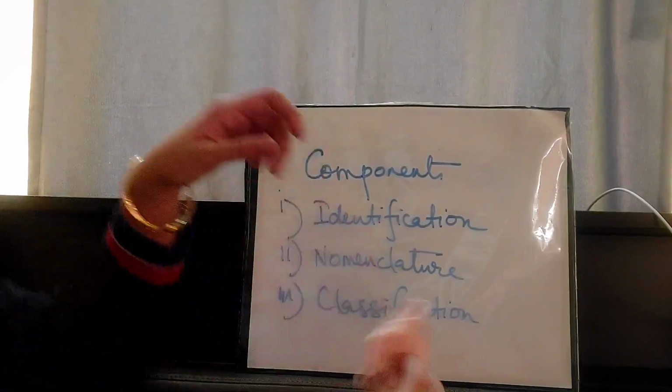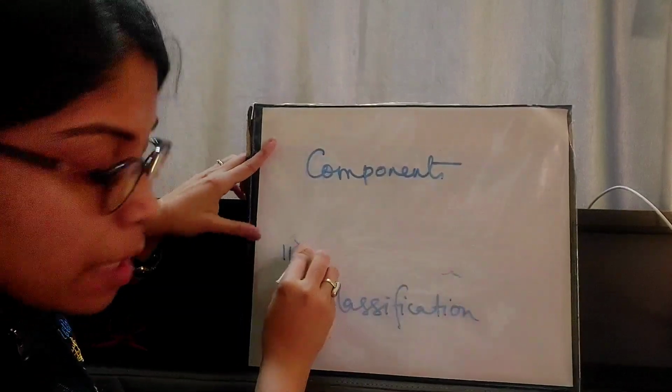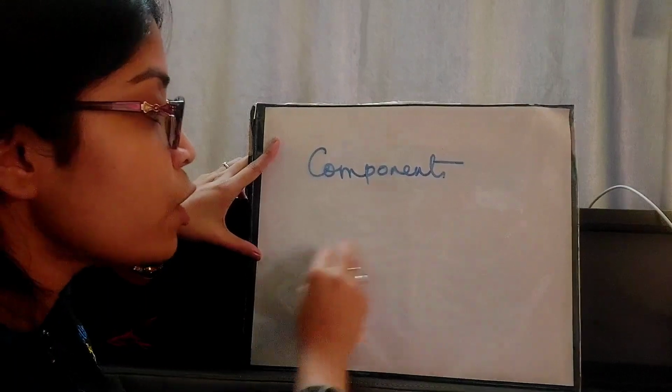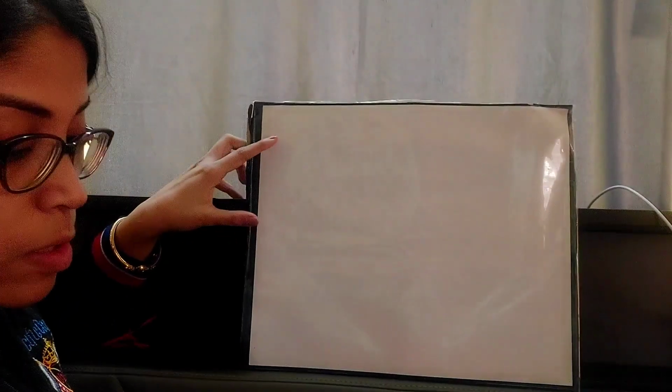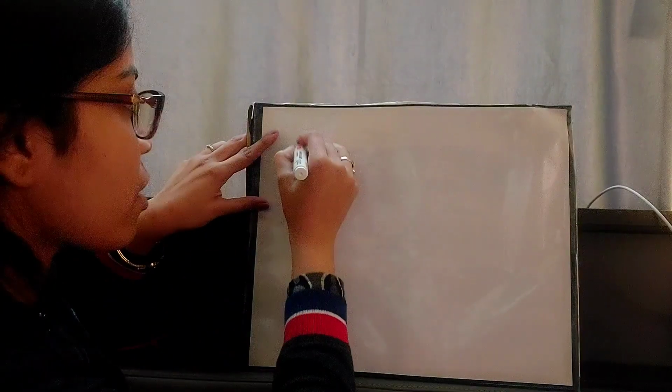Moving on with the next topic under taxonomy, the importance of taxonomy. Why is taxonomy so important? Why do we need to identify all the organisms, why do we need to give each of them a unique scientific name, why do we need to put them under proper categories? So we will now discuss the importance of taxonomy.